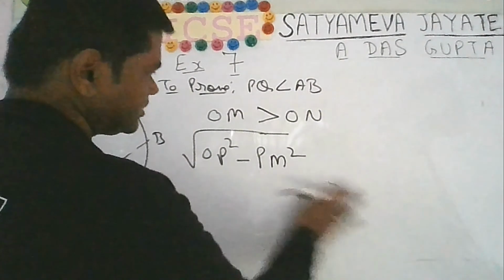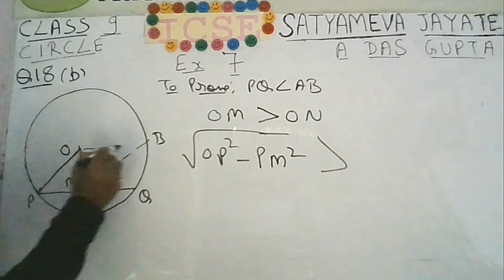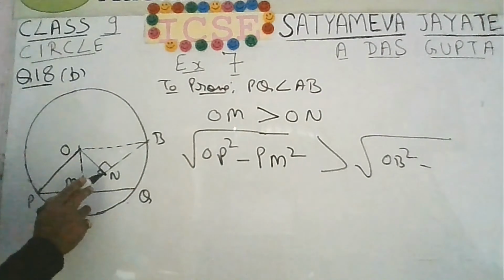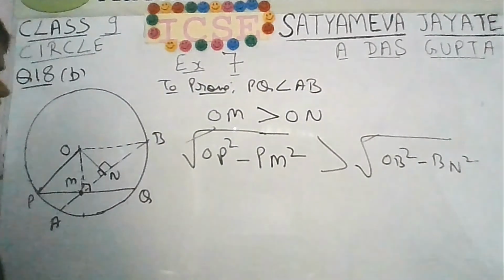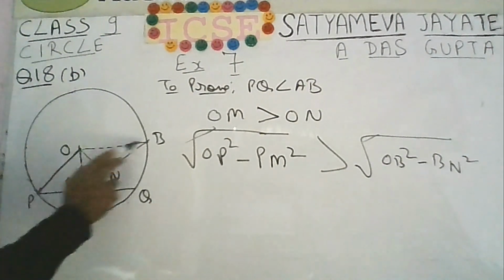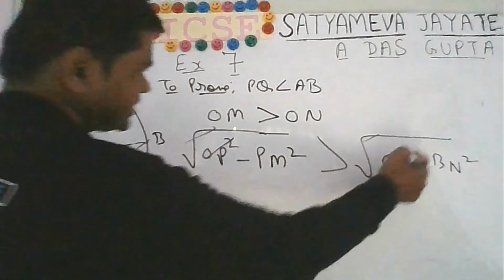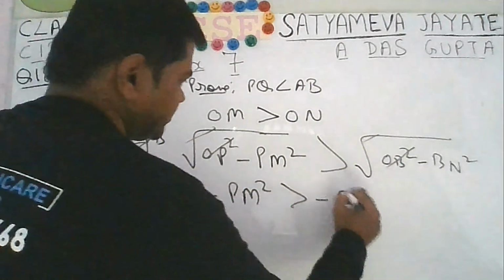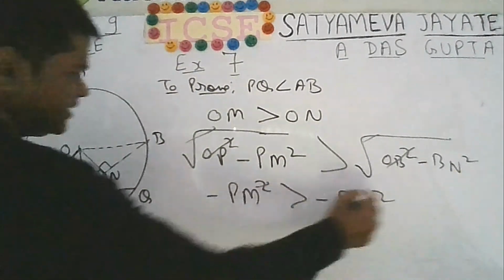And for ON, you can take triangle ONB. You can join O with B. So OB will be the hypotenuse. You will get OB square minus BN square. So this radical sign will cancel. You can see that because we are having a circle, OP and OB are radii of the same circle. So OP and OB are equal. So this OP square will cancel with OB square. You will be left with minus PM square. Here you will be having minus BN square. So the square, you can cancel on both sides.